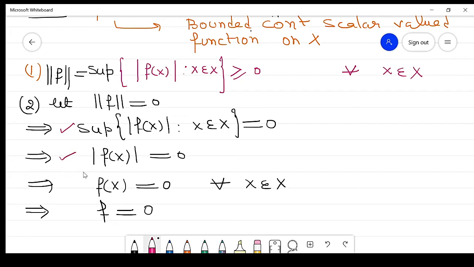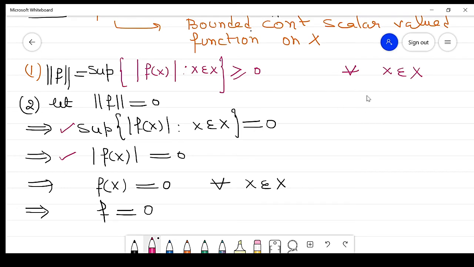Now understand this step, there is some confusion for some students. The supremum of a set is 0. It is not necessary that each number will be 0. Clear?